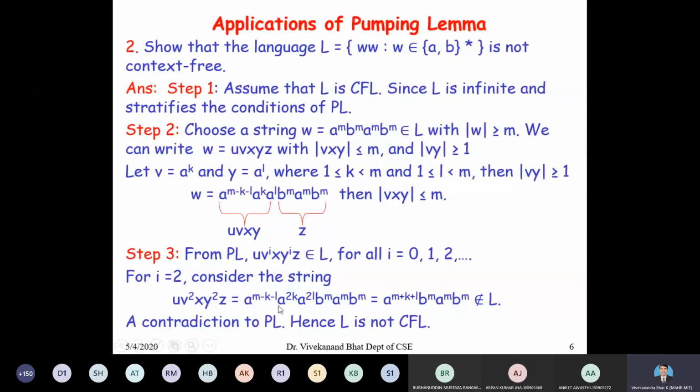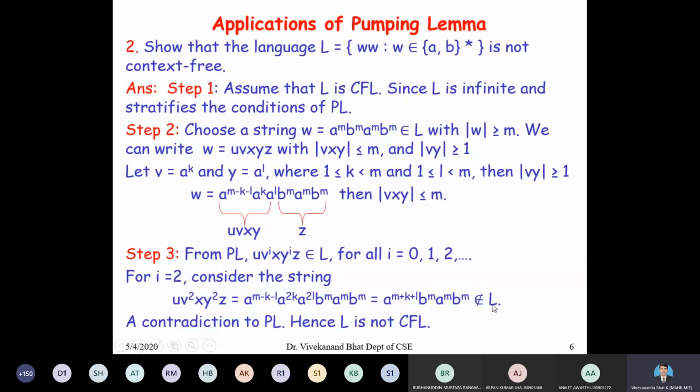So this string becomes a to the power of m minus k minus l, a to the power of 2k, a to the power of 2l, b to the power of m, a to the power of m, b to the power of m. If you combine this, you will get a to the power of m plus k plus l, b to the power of m, a to the power of m, b to the power of m.